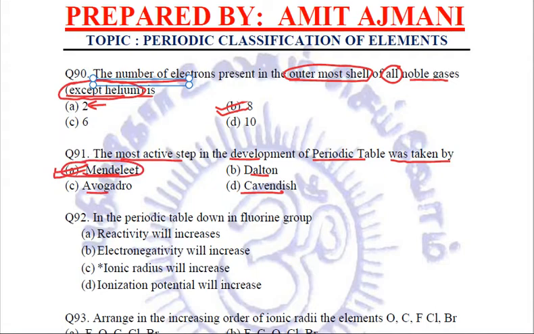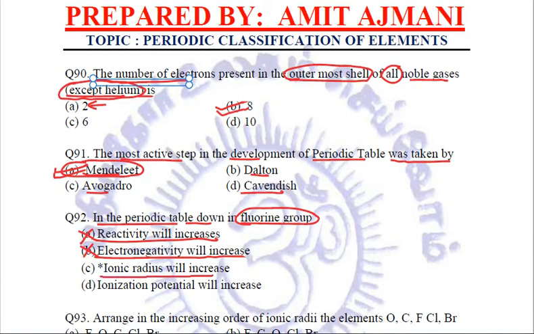Right? Next, in the periodic table, down in the fluorine group. Fluorine group is the 17th group, the halogen group. So when we are going down in the fluorine group, what will happen? Reactivity will increase. No, it is incorrect, because in the non-metallic groups, reactivity decreases as we go down. Electronegativity will increase. It is one and the same thing as reactivity. No, the electronegativity also decreases.